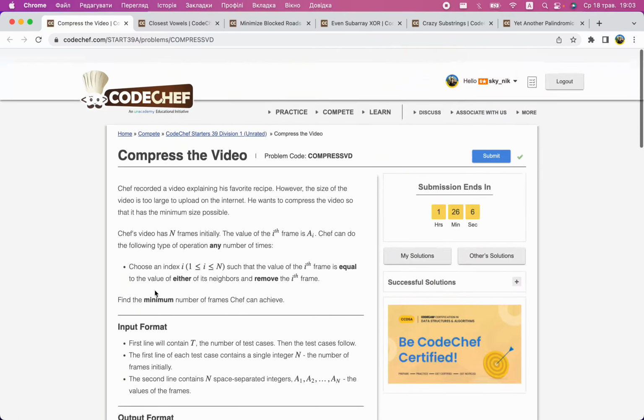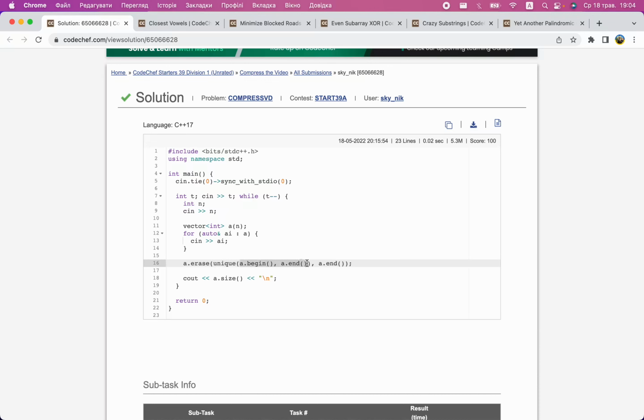Conveniently enough, in C++ there is, in the STL, a function unique, which does just that. It removes adjacent duplicates, it deduplicates. It moves duplicates to the end of the array, and then we erase the unnecessary elements. This is a very common C++ idiom. It's usually used together with sort, so you first sort the array and then you deduplicate. But in this problem we cannot sort because it's a sequential thing, so we just deduplicate. This is a nice C++ trick to know. Or not a trick, it's just STL.